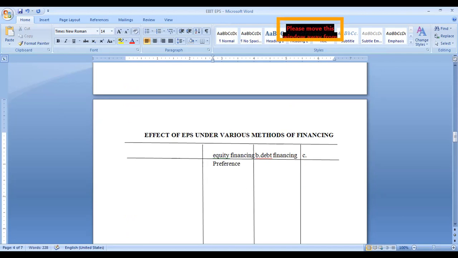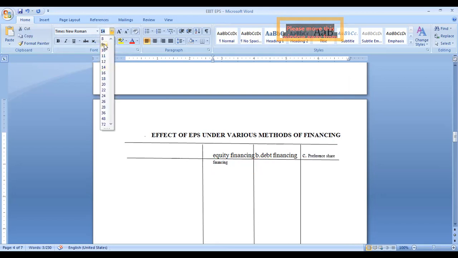That's all. Preference share financing is there. So these three we have to consider.